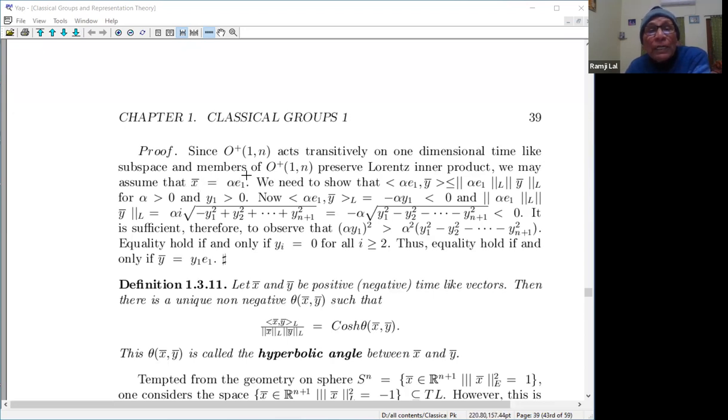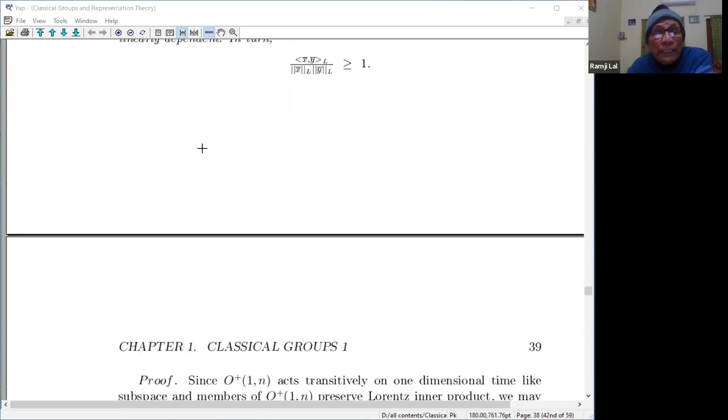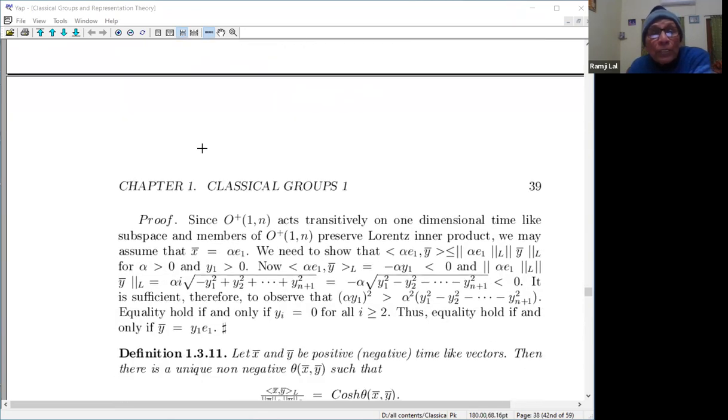I want to prove this result for every x, y, and any Lorentz orthogonal matrix A in O+(1,n) will preserve this inner product and the length as well. So therefore, it is sufficient.